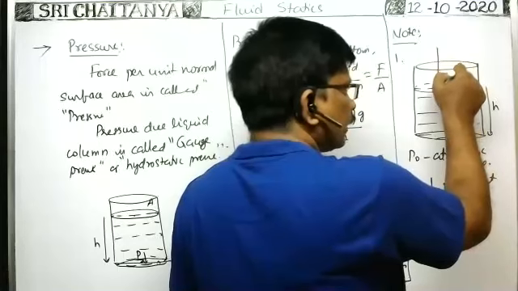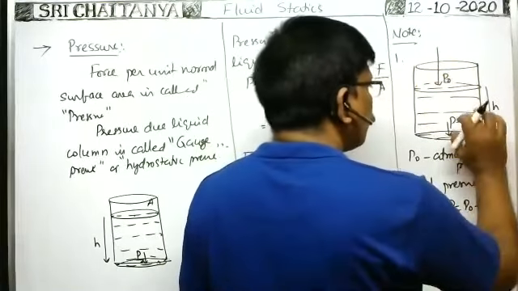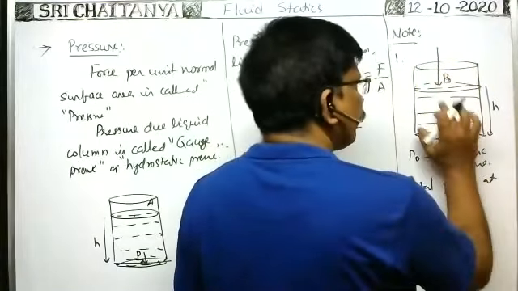Here P naught pressure acts, and that pressure P naught acts here also. So P naught plus pressure due to the liquid column, because at this point they asked the pressure. That's why at this point the pressure due to the liquid column is H rho g. That's why H into density of liquid into g. It is the total pressure at the bottom of the vessel.